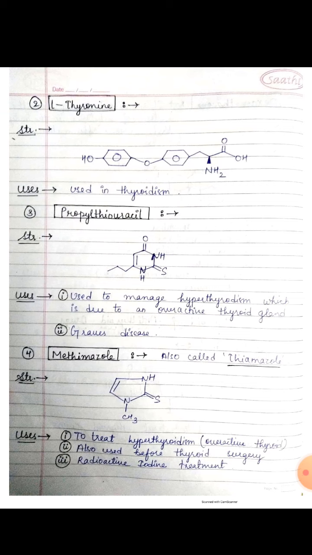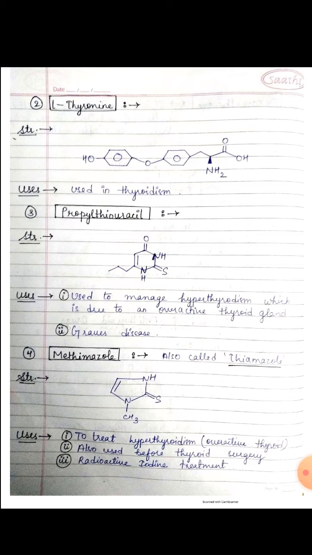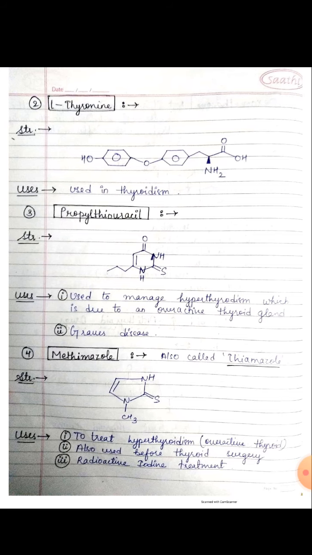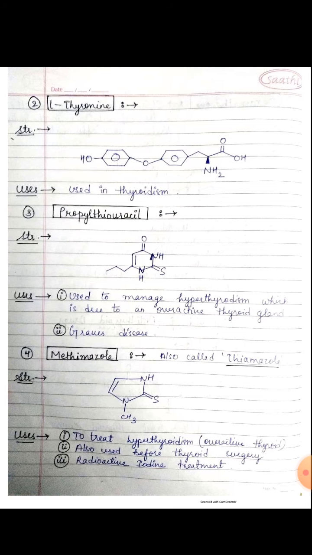And number 4 is methimazole. Methimazole is also known as thiamazole drug. This is the structure of methimazole drug, and the use of the methimazole drug is to treat hyperthyroidism, overactive thyroid, and it is also used before thyroid surgeries, and it is also used for radioactive iodine treatment.